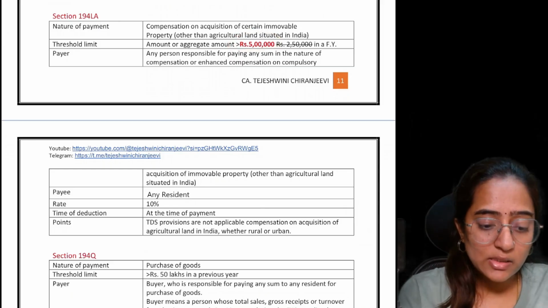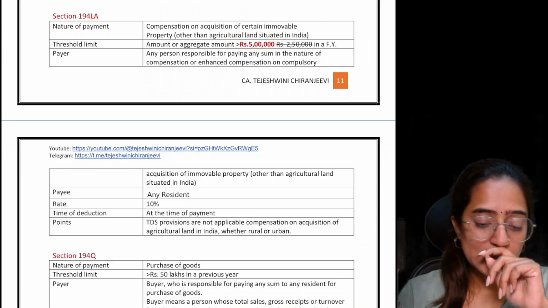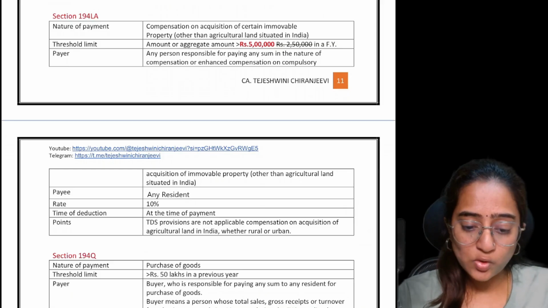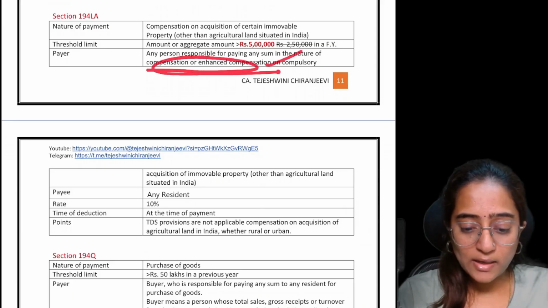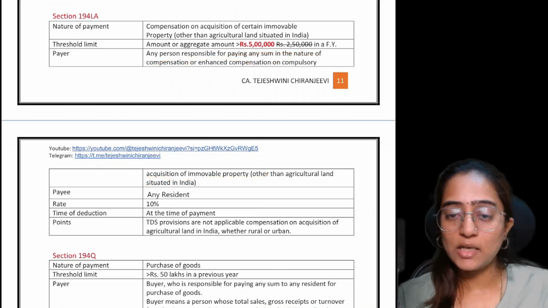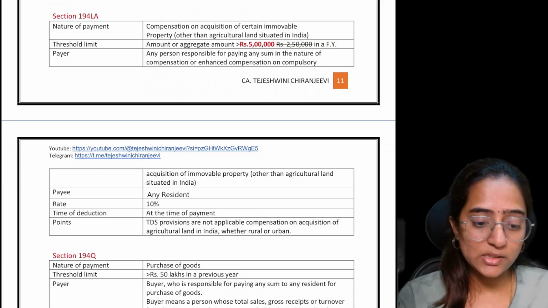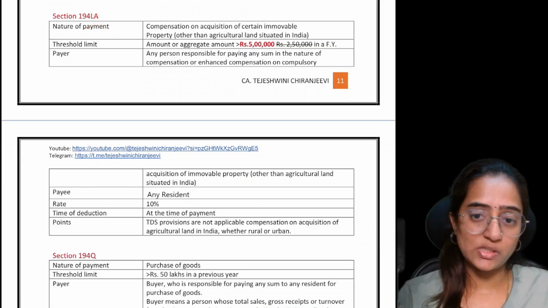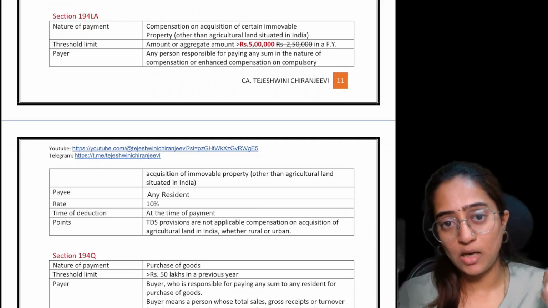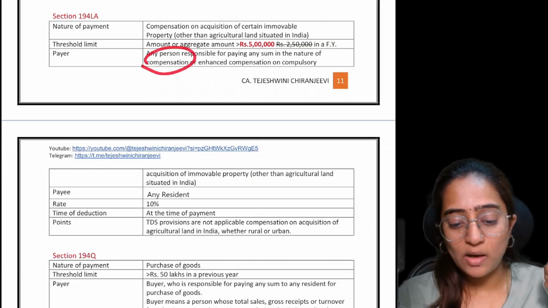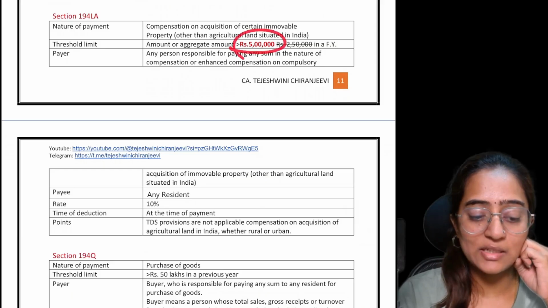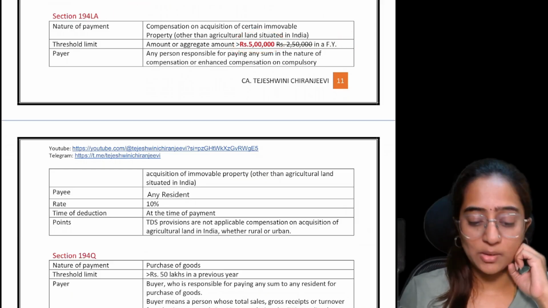Tell me one thing: is 194LA applicable for normal sales, or only for government mandatorily acquired property? It is only for compensation or enhanced compensation on compulsory acquisition of immovable property. Suppose you are normally selling that property, is section 194LA applicable? No, some other sections are applicable. With 194LA, remember, the mandatory acquisition is done by the government, and we are getting compensation or enhanced compensation on that. If the amount you receive from the government is greater than 5 lakh, only then the section is applicable. If not, the section is not applicable.